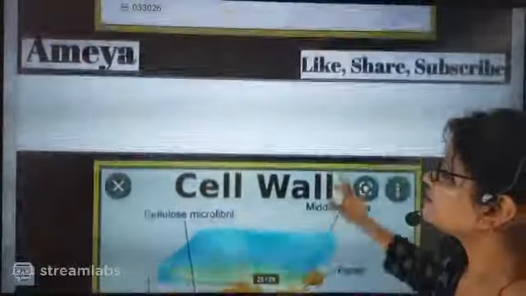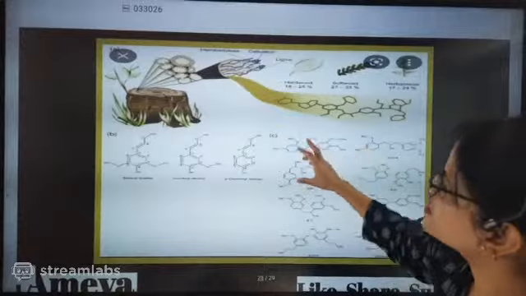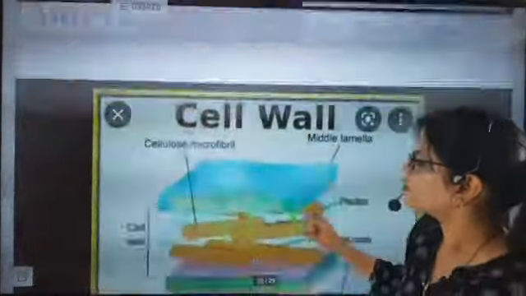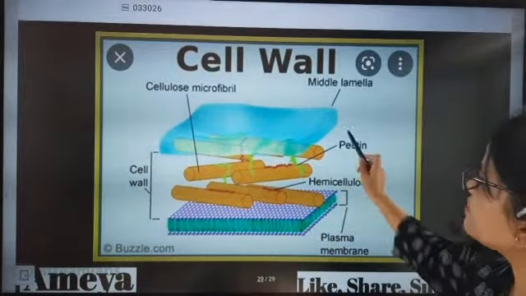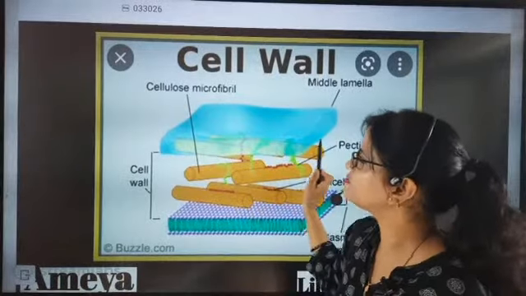Now look here, these are lignins, which are polymers. You see the formula of the lignins, and they have a fiber-like content. Now look here, these are the cell walls, and this part is called the middle lamella.